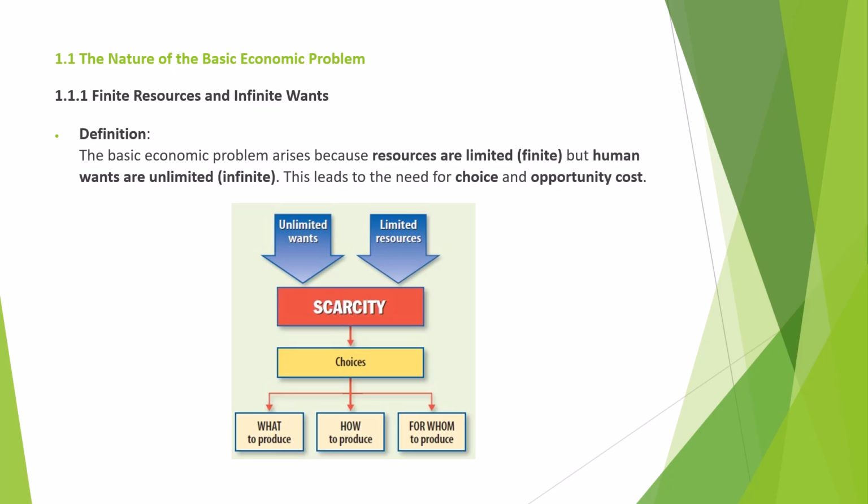I don't have a lot of money, but my wants are unlimited. I say I want to buy a house, I want to buy a car, I want to buy an airplane, I want to buy an iPhone, a laptop, a MacBook, a lot of things. My list of wishes, my wants, will not end. So that is why we say that economic wants are unlimited but the resources which we have are limited.